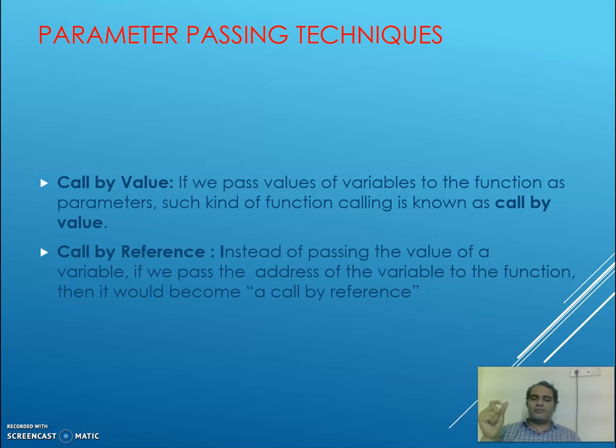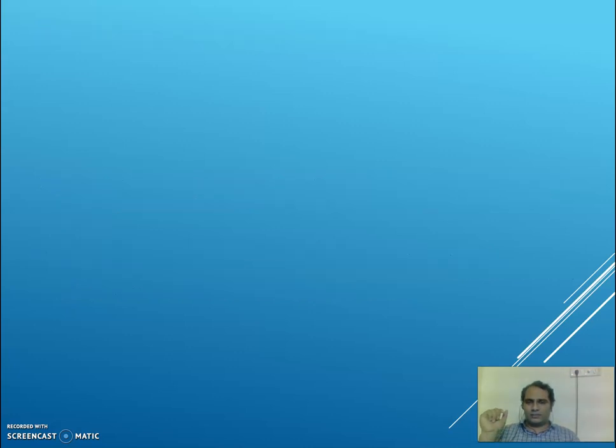Call by reference: instead of passing the value of a variable, if we pass the address of the variable to the function, then it becomes call by reference. So again we will make use of the ampersand symbol in the calling statement, and because we are passing an address that needs to be handled using a pointer, the pointer concept comes in again.